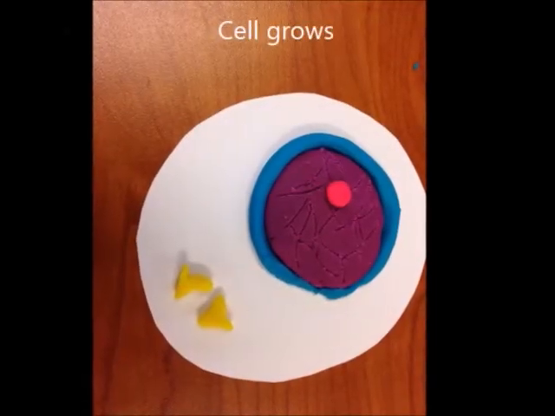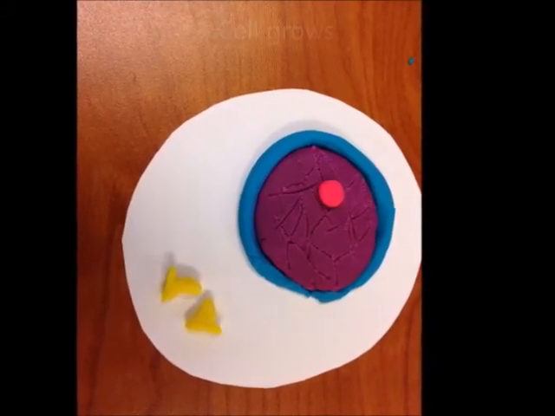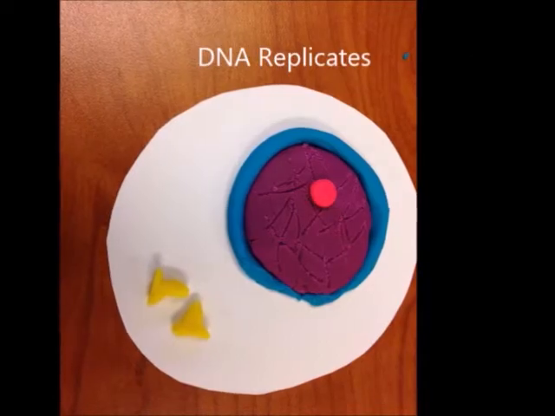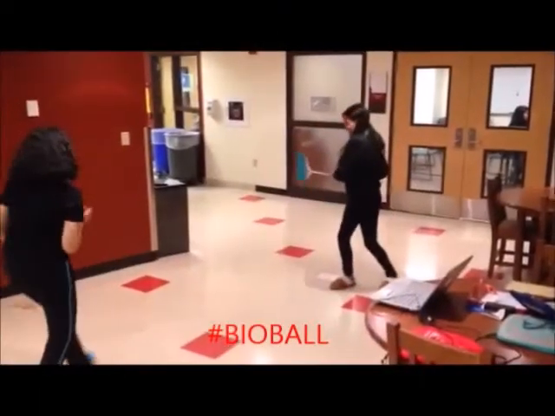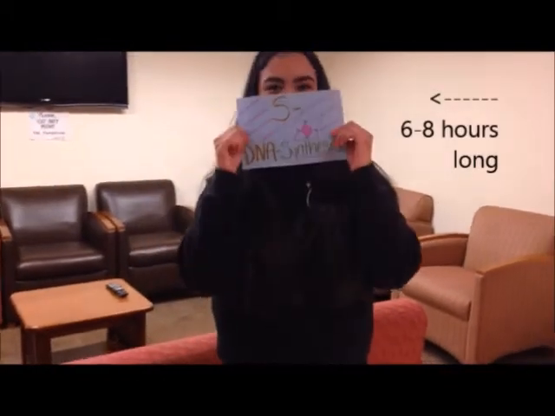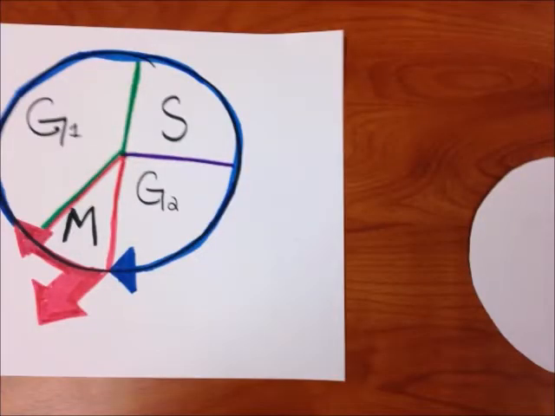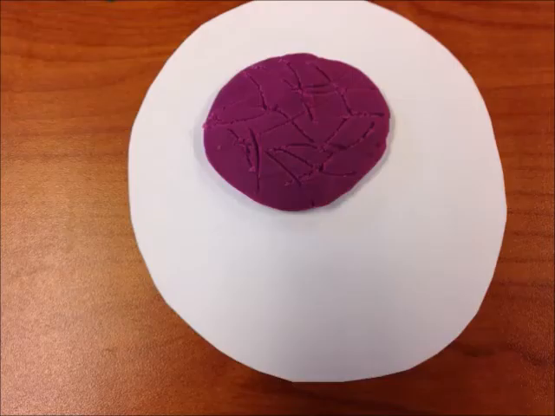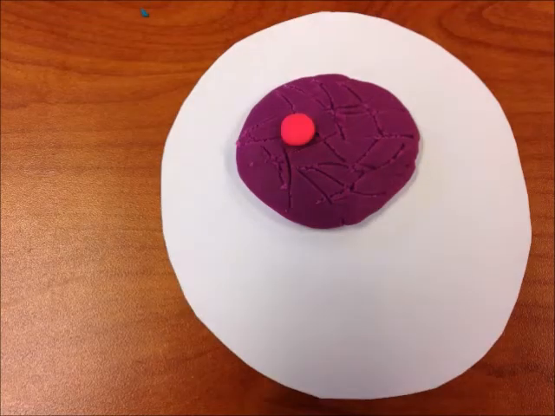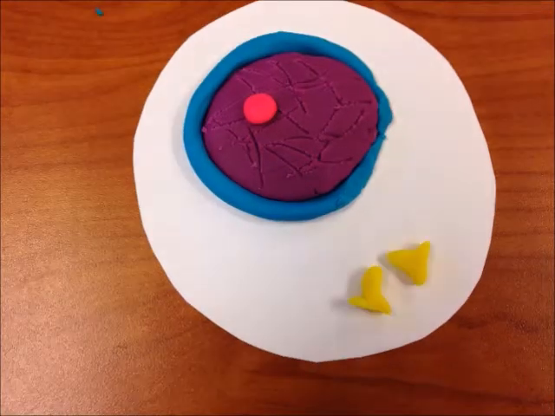Interphase is the first part of the cell cycle. It's the phase in which the cell grows and the DNA replicates in preparation for mitosis. Interphase occurs in three subphases. There's the G1 phase, which is the first gap in which the cell grows, the S phase, which is synthesis, in which the chromosomes are duplicated, and there's the G2 phase, which is the second gap in which the cell grows more and prepares to begin the process of mitosis. In interphase, there is the nucleus filled with duplicated chromatin, the nucleolus, the nuclear envelope, and centrosomes.